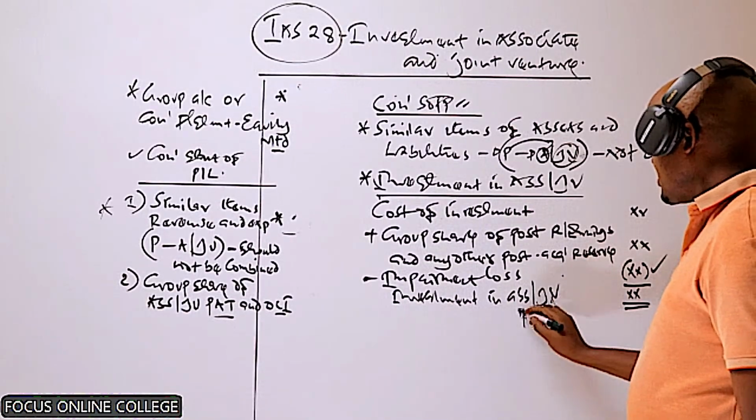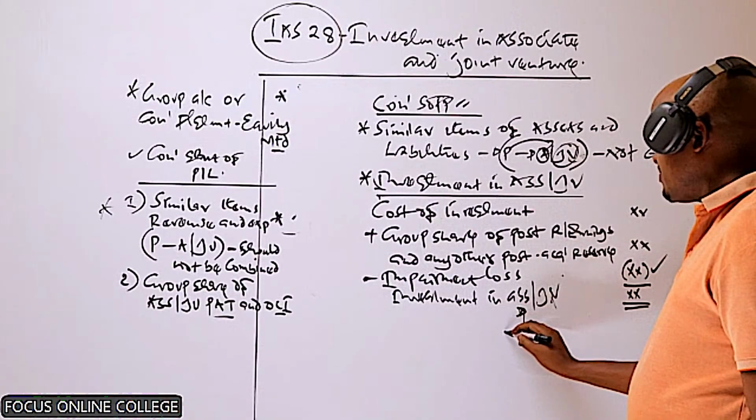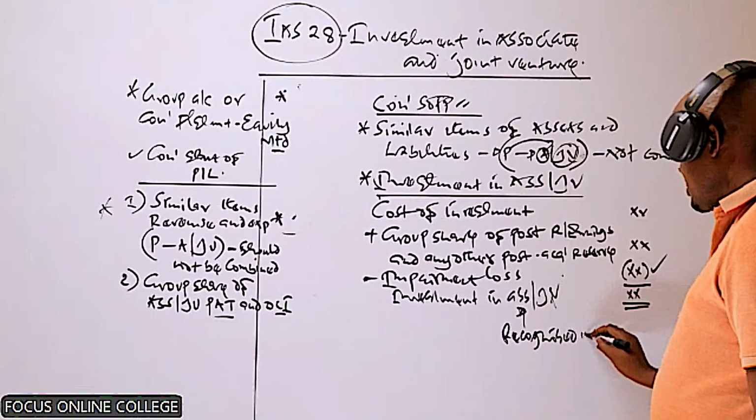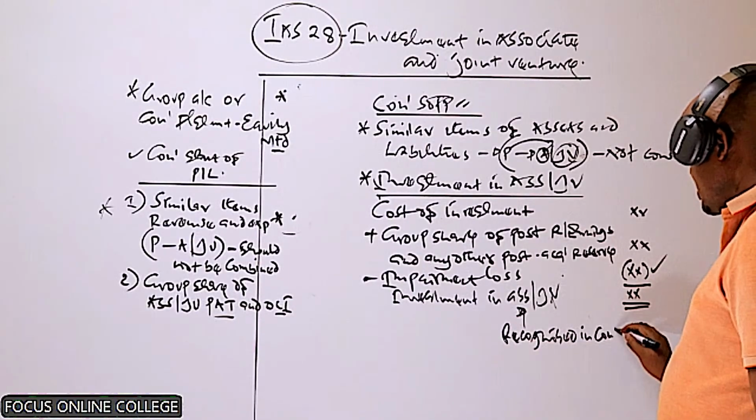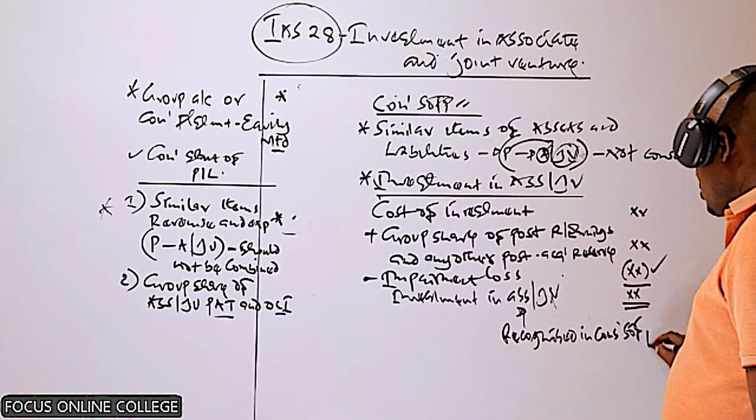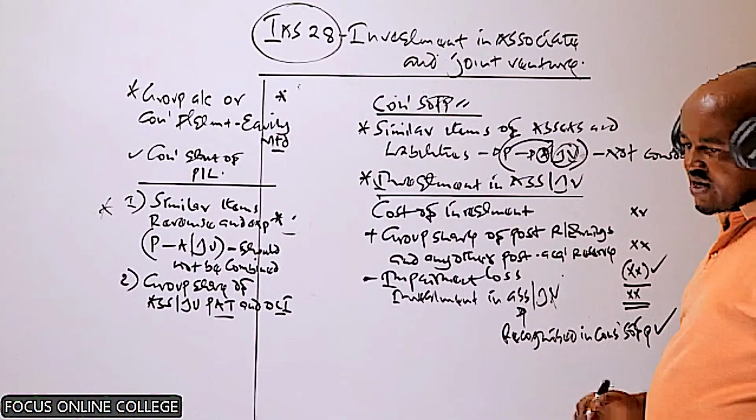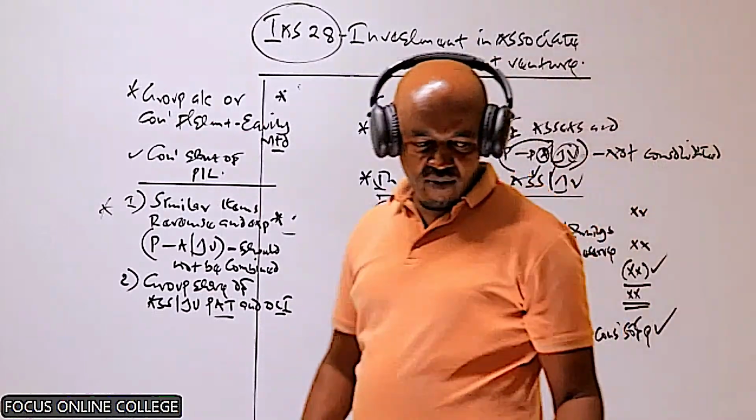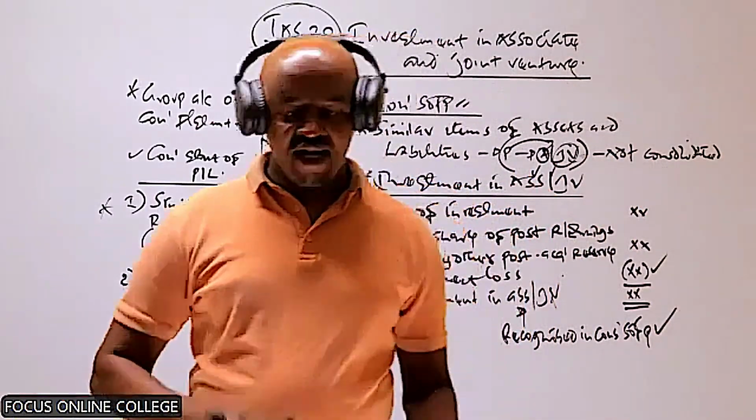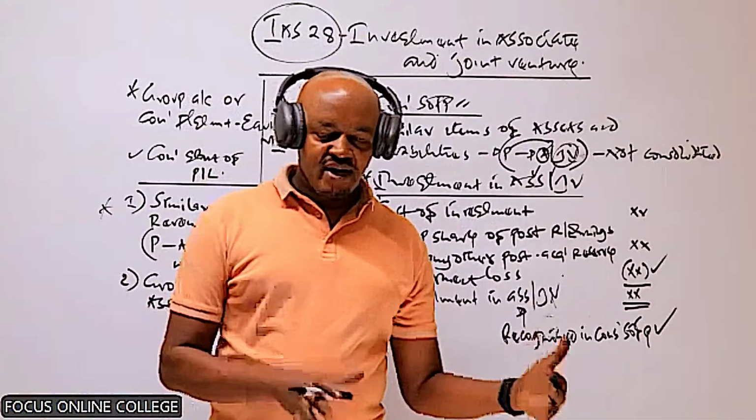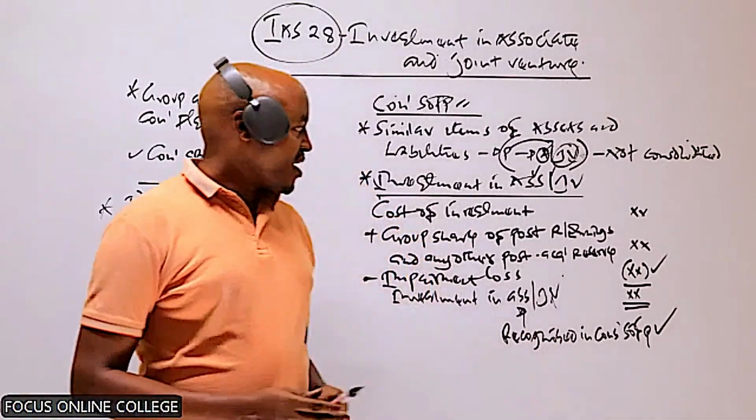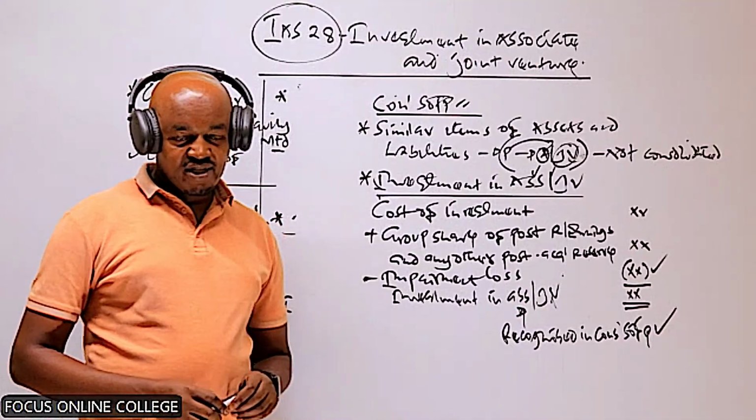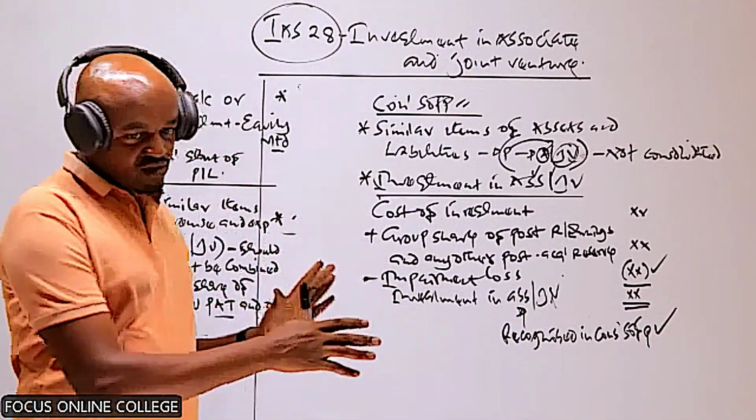And this is the only item which is recognized in the consolidated statement of financial position as far as the associate or the joint venture is concerned. We don't combine similar items of assets and liabilities, those of the parent and those of the associate, or those of the joint venture. So that's what you need to know.